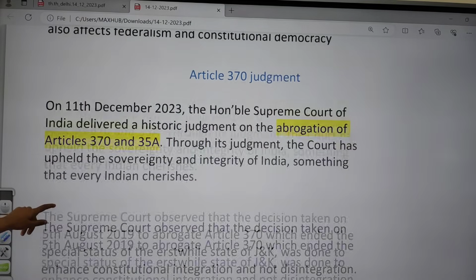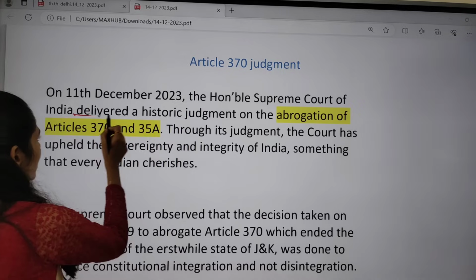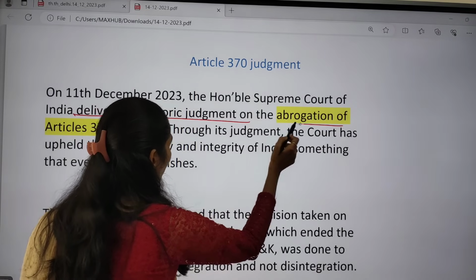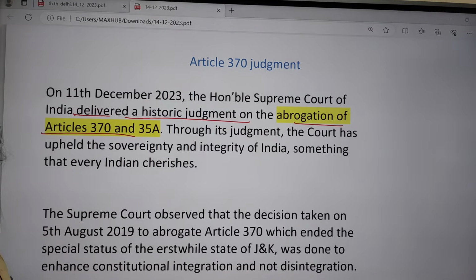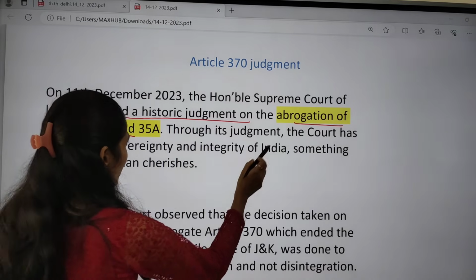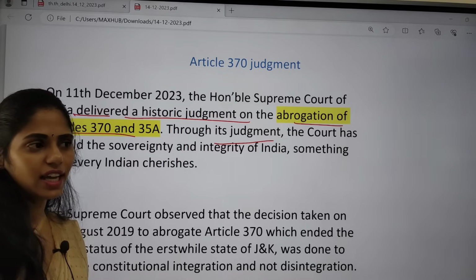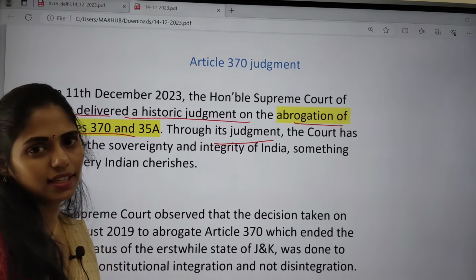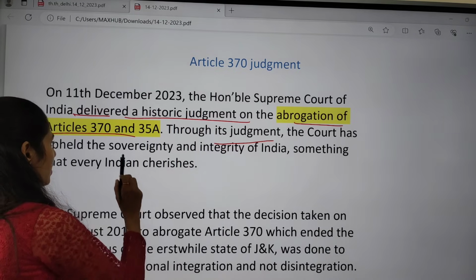Okay, so on 11th December 2023, the Honorable Supreme Court delivered a historic judgment on the abrogation of Article 370 and Article 35A, that is, the removal of Article 370 and Article 35A. Through this judgment, the court has upheld the sovereignty and integrity of India. It said that Jammu and Kashmir is like any other state; it does not have that special status. Because of this, we have to uphold the sovereignty and integrity of India. That is a very important thing.